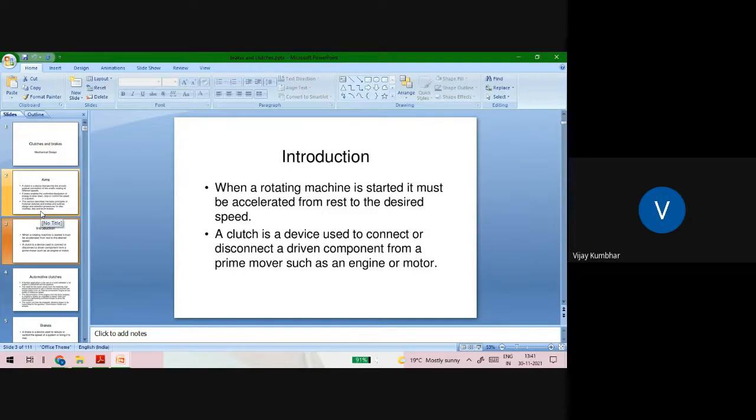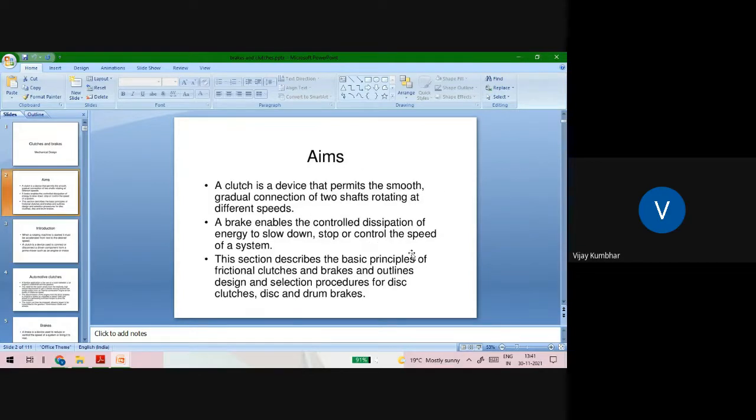So as we see, there is always gradual engagement of the clutch, and all the clutches used in automotive application are frictional clutches. Basically, the classification of this particular clutch is positive engagement clutches and progressive engagement clutches. So all these frictional clutches come under progressive clutches.